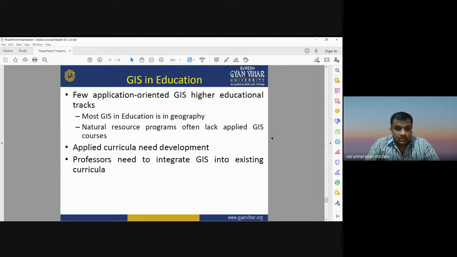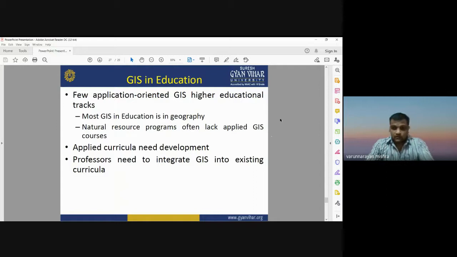Whatever geographical information system we are studying today, we need to integrate that GIS knowledge into sustainable development practices, into the existing curriculum of natural resource management, or the different practices required for sustainable management of natural resources.